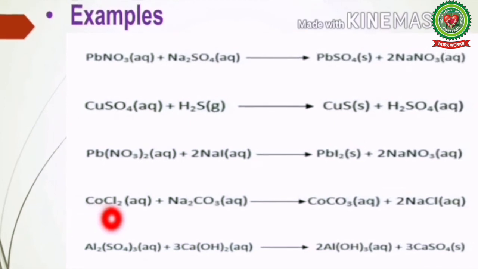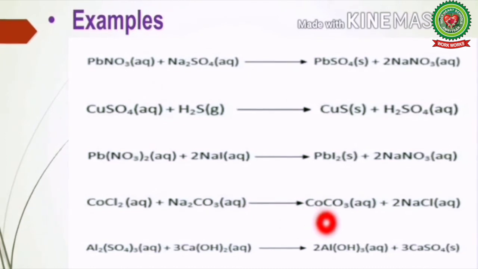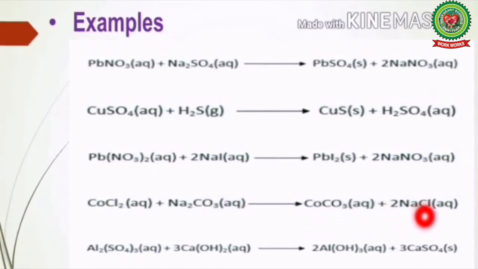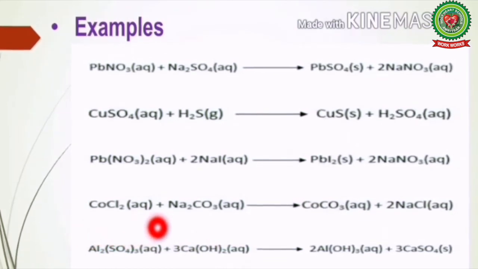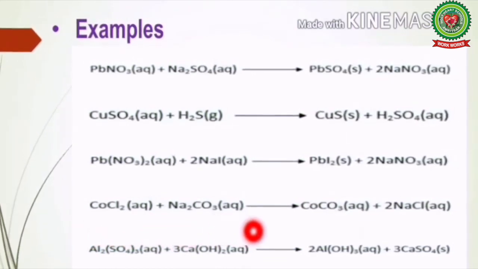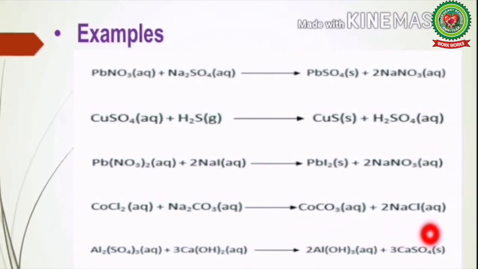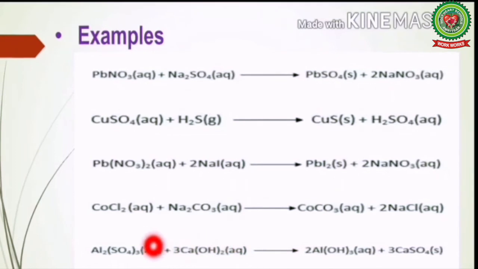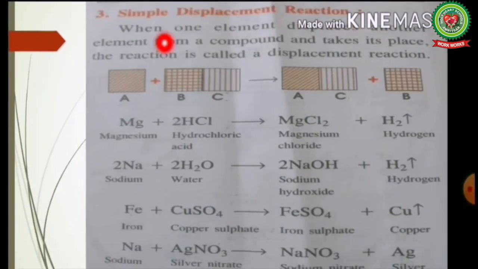Now next, cobalt chloride reacts with sodium carbonate to form cobalt carbonate plus sodium chloride. Next, aluminium sulfate reacts with calcium hydroxide to form aluminium hydroxide plus calcium sulfate. Let's start reading. Open page number 84.